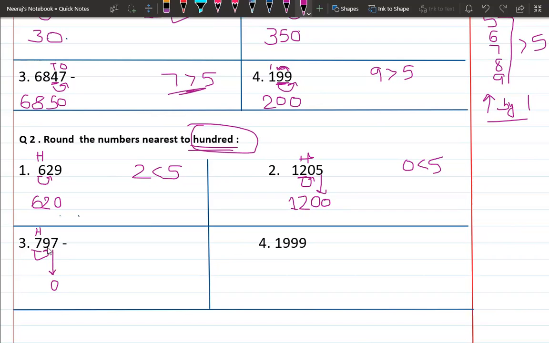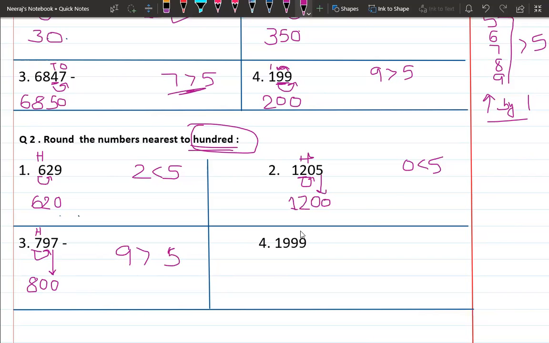If the number is greater than 5, then the hundreds place digit will be increased by 1, so 7 will become 8. So 9 will be replaced with 0, and 9 pushes the digit 7, so 7 will become 8. This will become 800 because 9 is greater than 5.